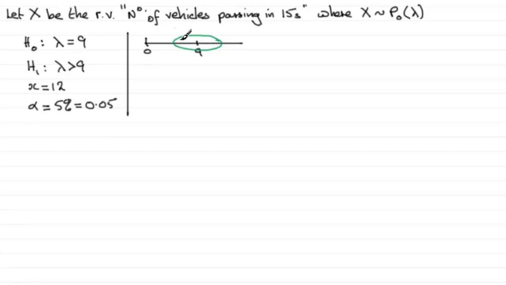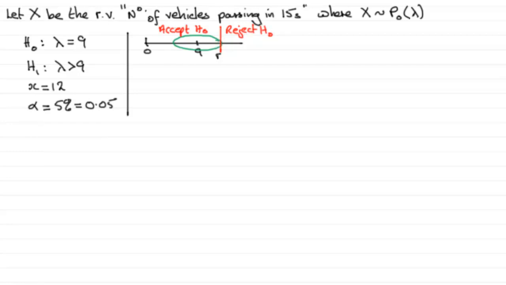Now this is going to be fairly common to see. So if this is what we expect to see when lambda, the mean, is 9, then we'll have this as a cutoff point here. This is where we would accept H0, that the mean is 9. And once we pass this value here, this value is what we call our critical value. We'll call it R. Then once we pass that value, this is the point where we would reject H0. So we'll just put that down there as reject H0.